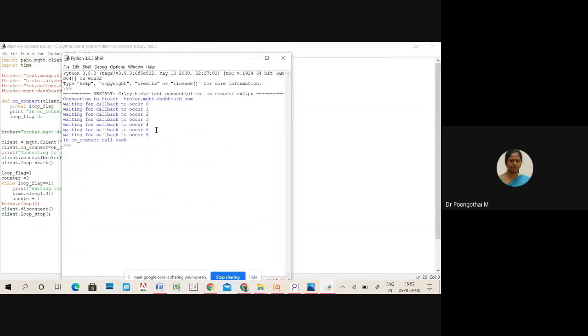So initially you can see here it's waiting for the callback to occur. So it waits up to 6 seconds and it got the callback and the script ends. Okay.